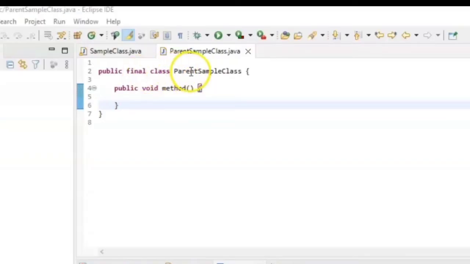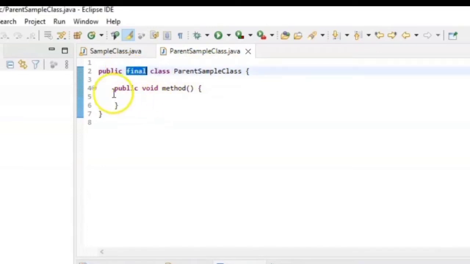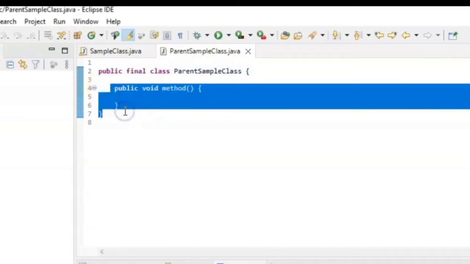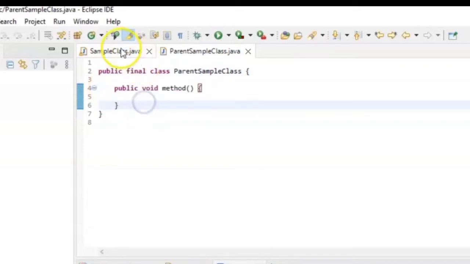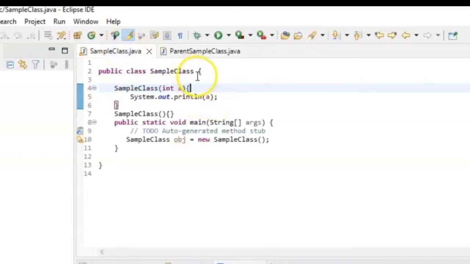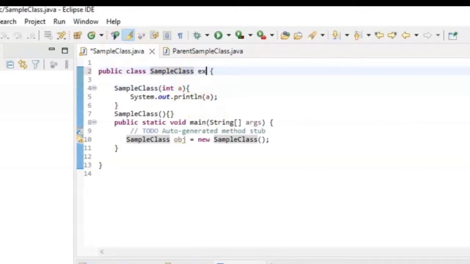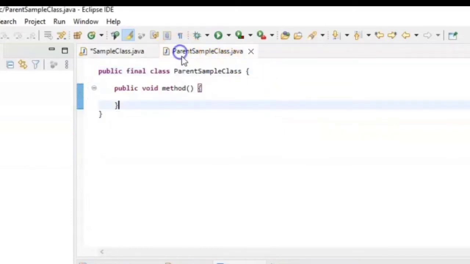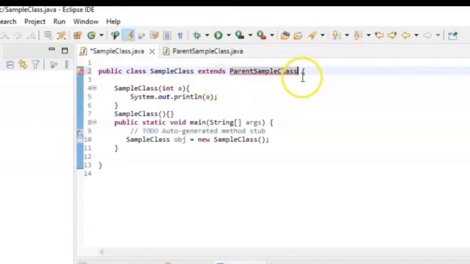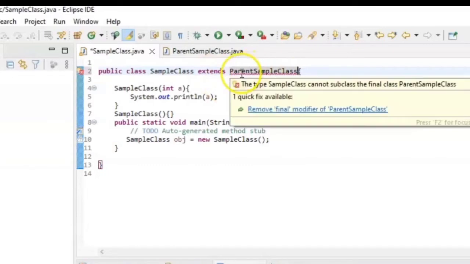Here I have created a class, ParentSampleClass, and I have declared it as a final class, and I have declared one method inside it as well. Now if we try to inherit this class, it will give us a compilation error. So let me copy the class name and simply try to extend it.